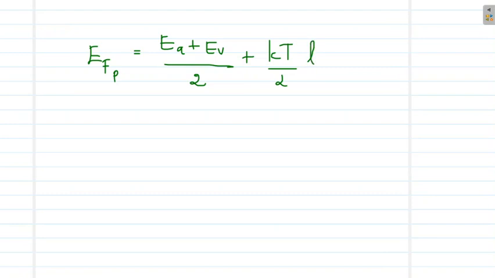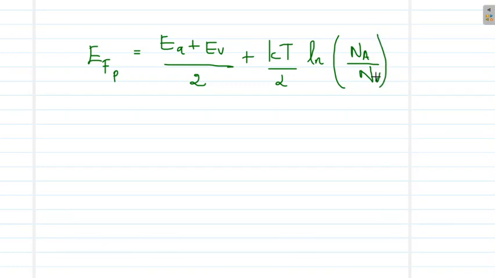Similarly, in the case of a p-type material, the equation for the position of the Fermi level in a p-type semiconductor is given by EFP is equal to (EA plus EV) by 2 plus KT by 2 logarithm NA by NV.